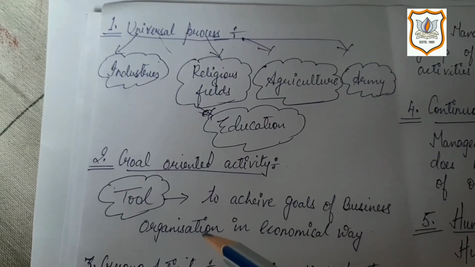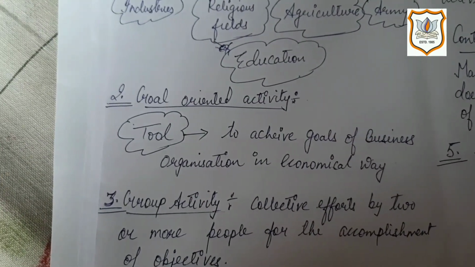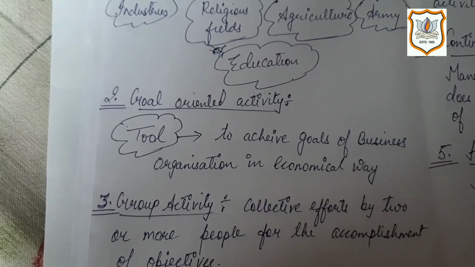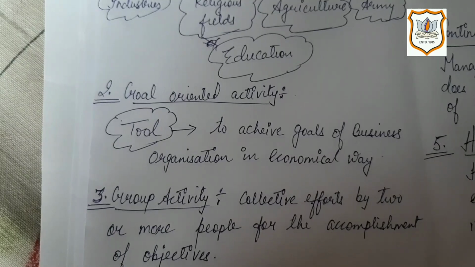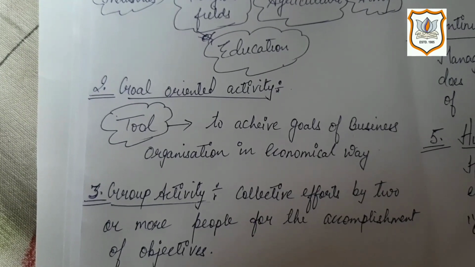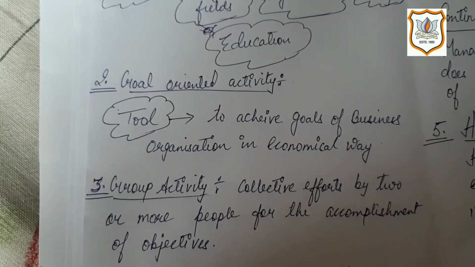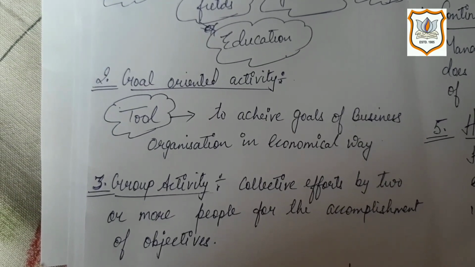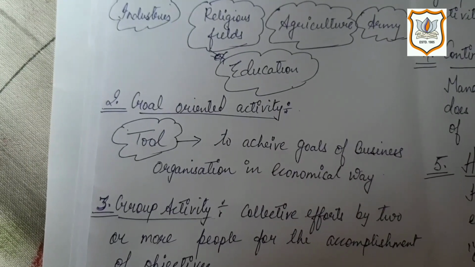Next is goal-oriented activity. Management is considered a tool to achieve the goals of a business organization in the most economical way. As an individual, if you are asked what is your goal in life, what is your purpose in life, some of you say CA, CS.